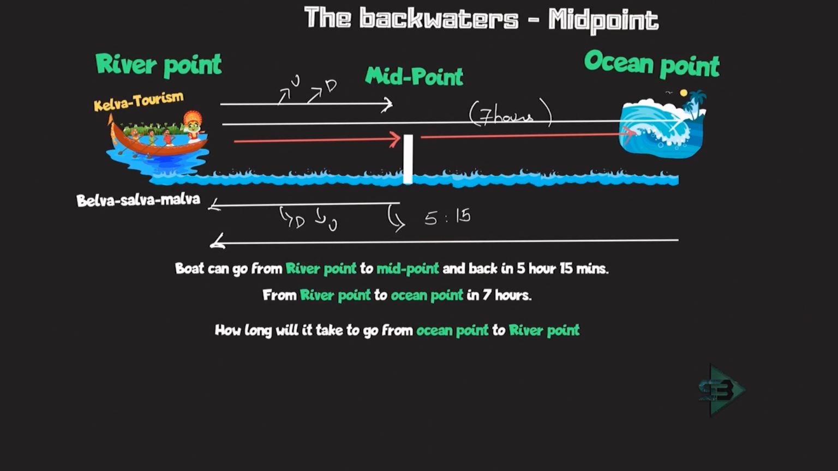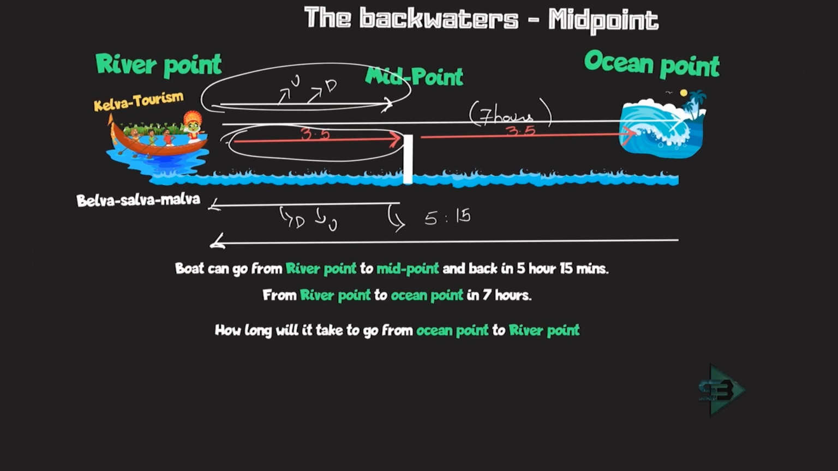That is quite clear. Why is this happening? Because this is a midpoint. If you are telling me a total of 7 hours are required, it will be split up into 3.5 and 3.5 hours. 3.5 means 3 hours 30 minutes. That is quite clear because the midpoint is exactly in the middle of river point and the ocean point, so the time will also be split up.